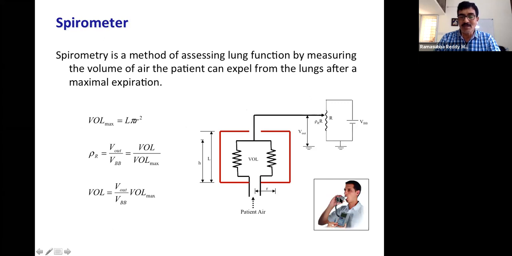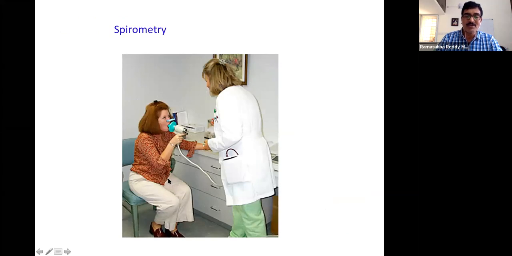There will be a small unit through which we will be blowing our air from the mouth, or maybe we'll be taking in the air. So depending on the amount of volume and rate, the breathing process is measured, and that is modeled with the sort of resistors, and then this is the calculation for each instrument. There are some different mechanisms for how we can do that.